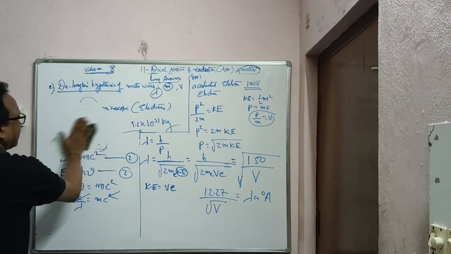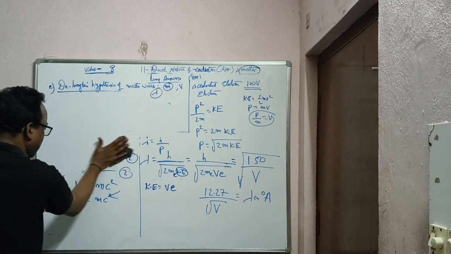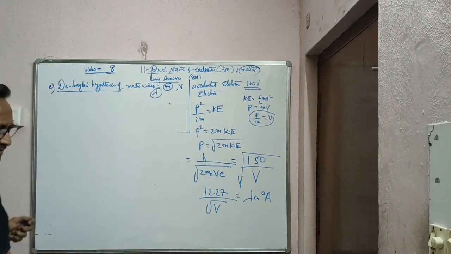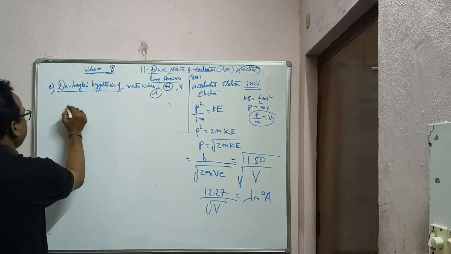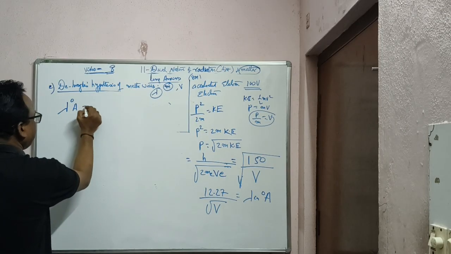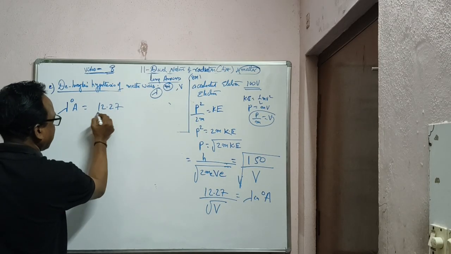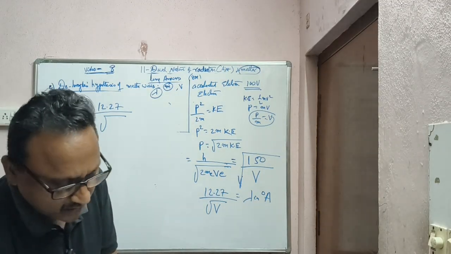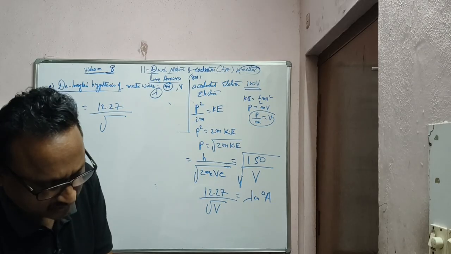And that will be the final answer for the second question. చేసేద్దామా? రైట్ అండి. సో వాల్యూలు పెట్టేద్దామండి. Lambda in angstroms, answer 12.27/√V. V ఎంత ఇచ్చాడు మనకి వోల్టేజ్, 100 volts ఇచ్చాడు చూడండి, accelerated through 100 volts.